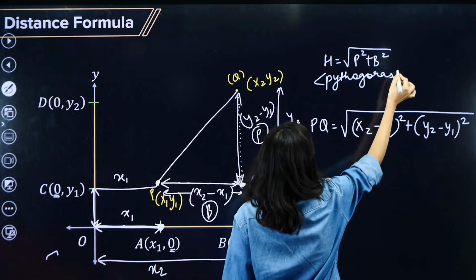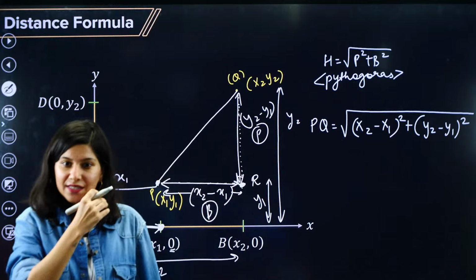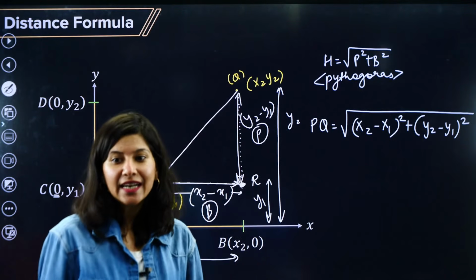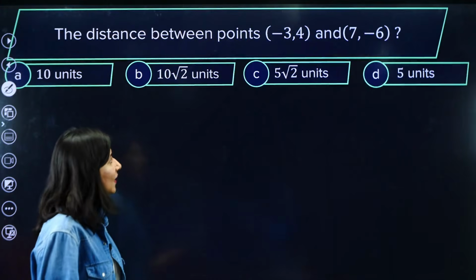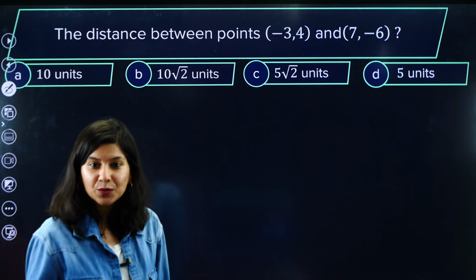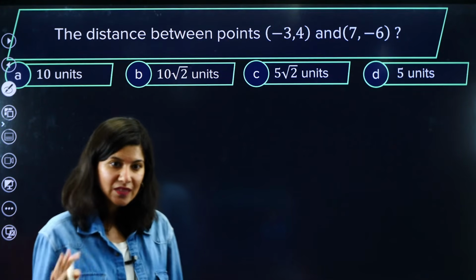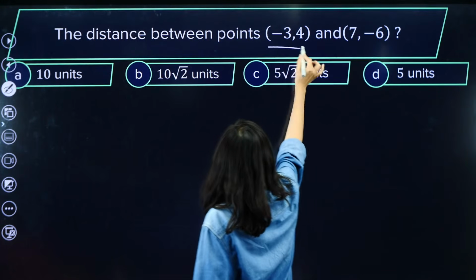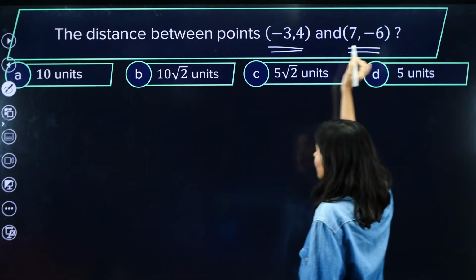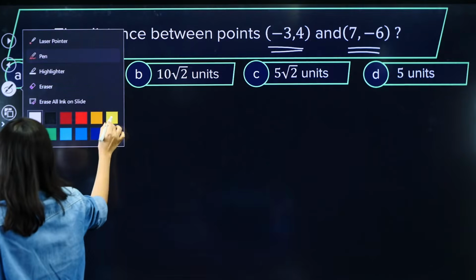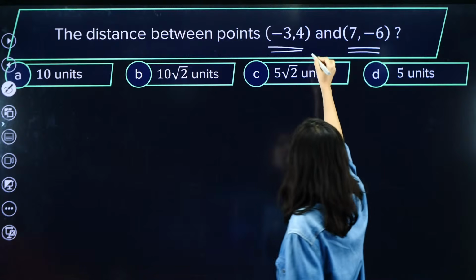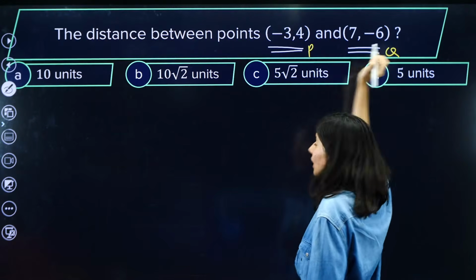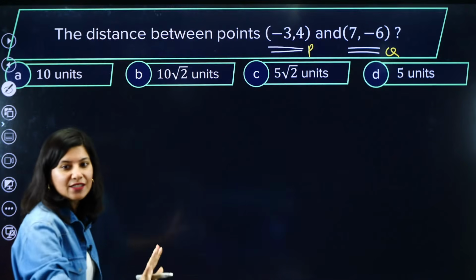So shall we start solving some problems on the distance formula, Dharani, and then let us understand what your doubt is. Okay, Dharani, let us solve some basic problems. The distance between these 2 points is what we are looking for. This is point P, this is point Q. All we need to know is just the distance formula.